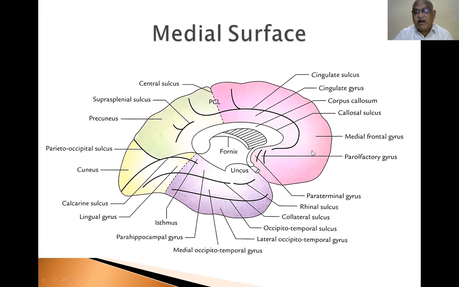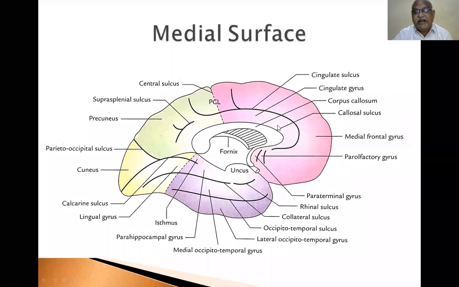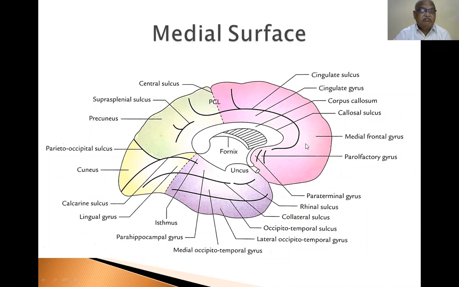This is the frontal lobe. This is the entire medial aspect of the cerebral hemisphere, whether right or left. This is called the medial frontal gyrus.